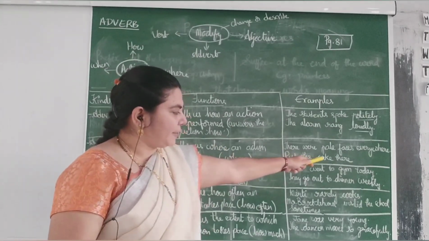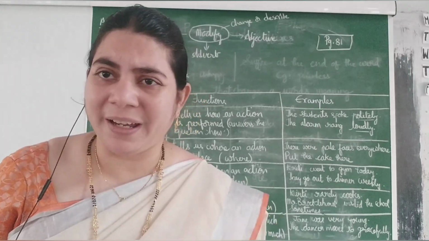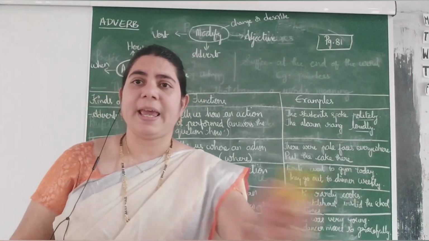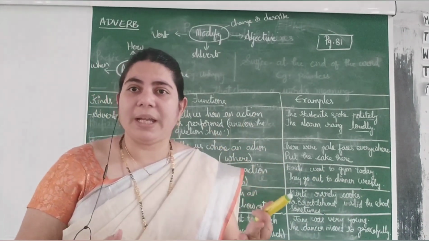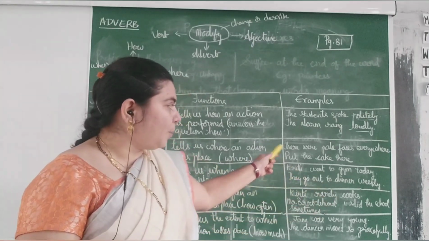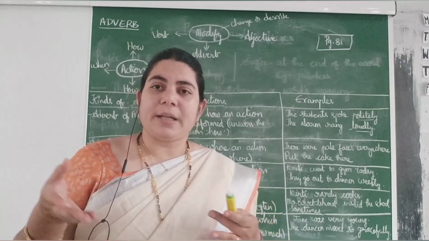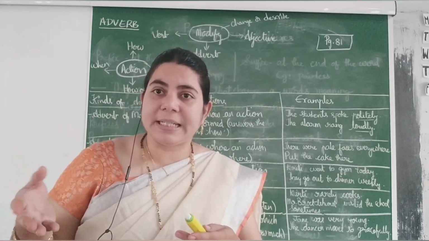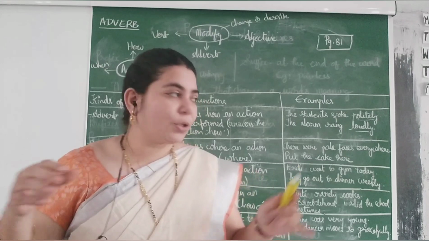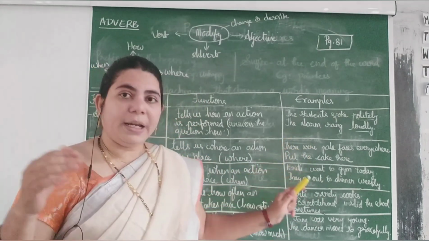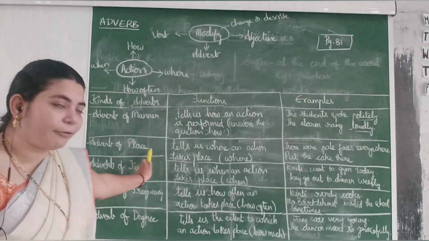There were pale faces everywhere. Where do you find the pale faces? Everywhere. So everywhere is telling something about where the faces are. Second one, put the cake there. I told someone to put the cake there. Here, by using the word there, I am telling them to keep the cake somewhere, right? So here everywhere and there indicate the place. So this is called adverb of place.